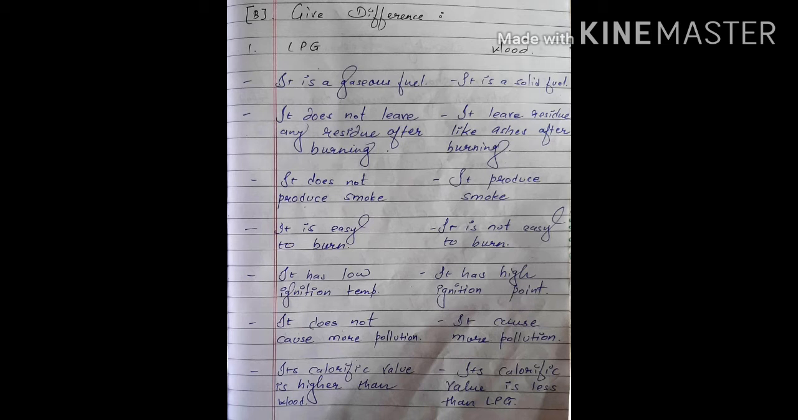Third point, LPG does not produce smoke. Wood produces smoke. LPG is easy to burn, and wood is not easy to burn. LPG has a low ignition temperature, and wood has a high ignition point. LPG does not cause much pollution. Wood causes more pollution. And the last point, LPG's calorific value is higher than wood, and wood's calorific value is less than LPG. Now move towards chapter number 7.